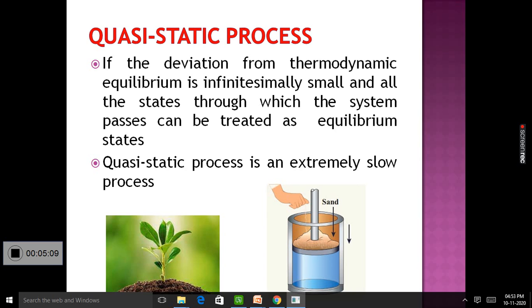So at each and every instant a process is taking place. The growth is taking place, but we cannot distinguish it because the instantaneous change in height, or the deviation from thermodynamic equilibrium, is infinitesimally small. The process is extremely slow.